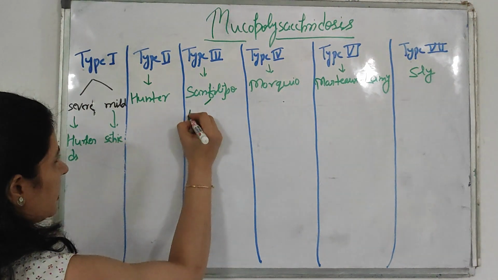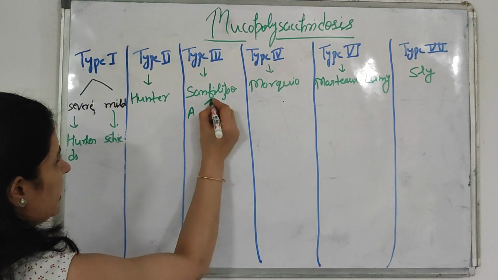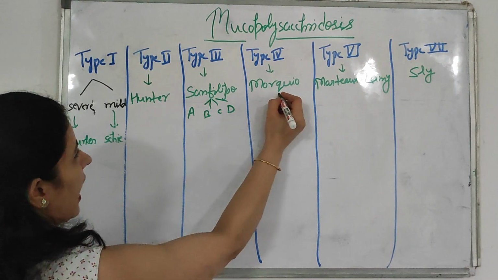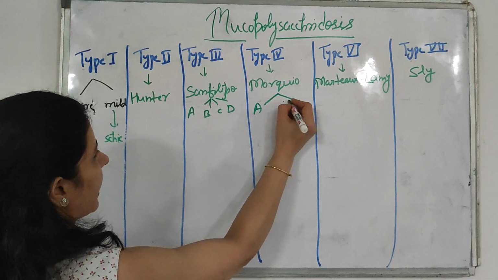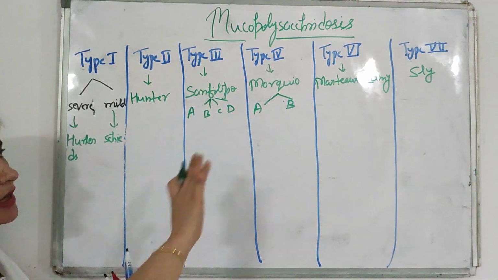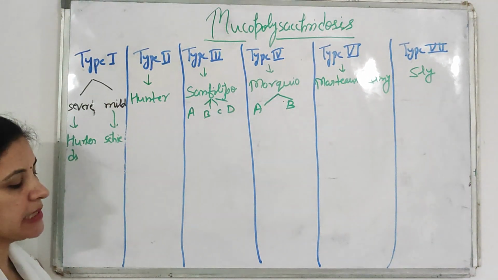Sanfilippo has 4 forms of the disease, A, B, C and D, and Morquio has 2 forms, A and B. So this is the classification of mucopolysaccharidosis.